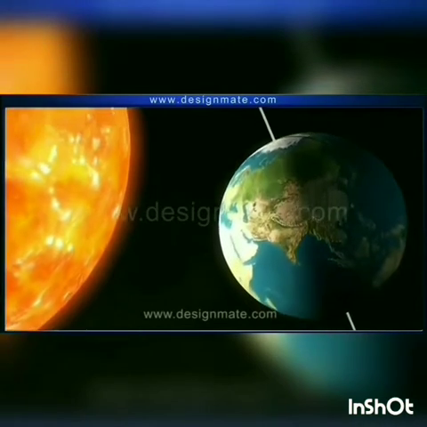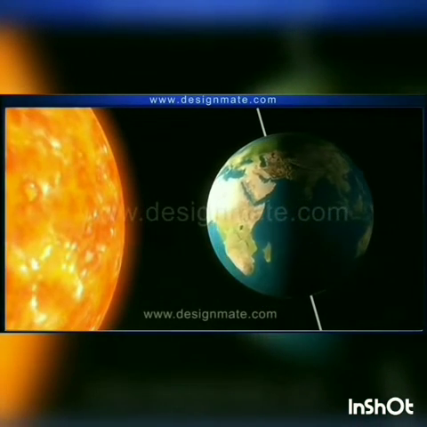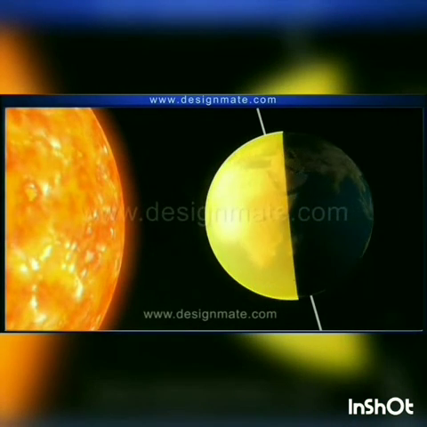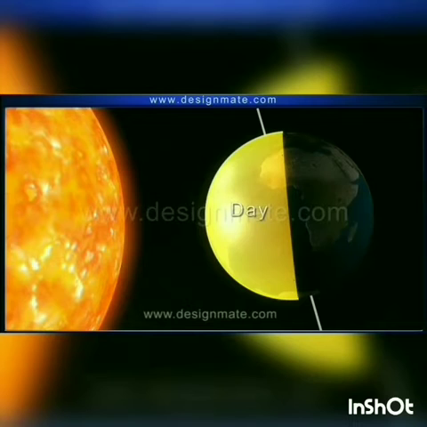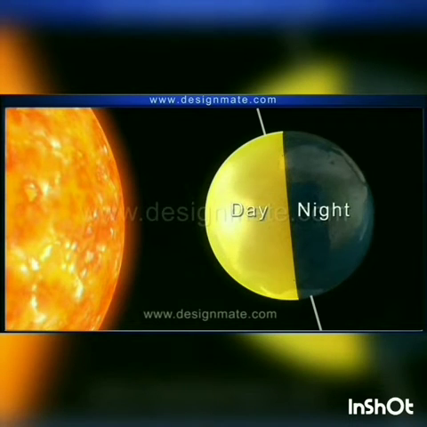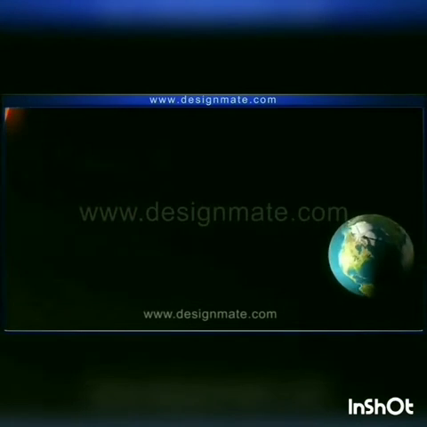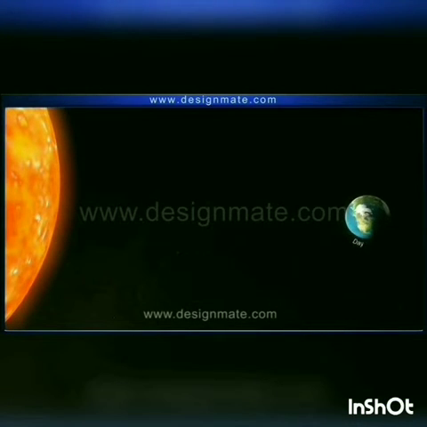Due to this rotation, one half of the earth experiences day and the other half of the earth experiences night time. The rotation of the earth causes day to turn into night and night into day.